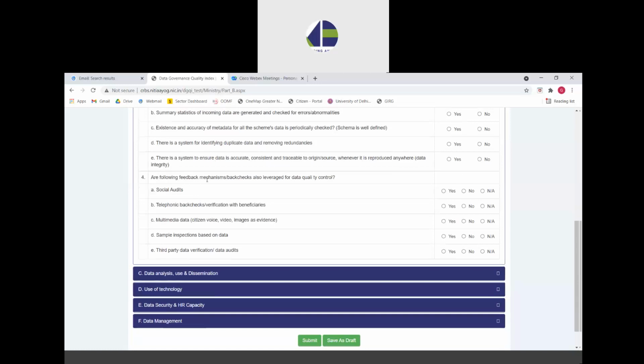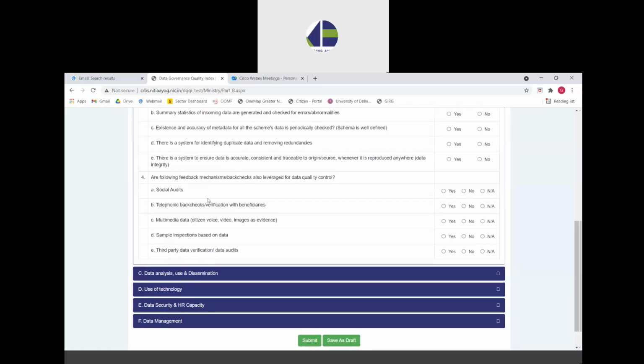Finally, the fourth question asks whether the ministry in this data quality assessment is also using any kind of other feedback mechanisms or any kind of back checks to further enhance your data quality. So some examples are given here. For example, social audits. Social audits are a form of ensuring citizen participation. So whatever data you are getting, there are mechanisms to get that data socially audited. For example, with the help of some app where you put this data in public domain and you request for citizen feedback or you request for citizen verification.